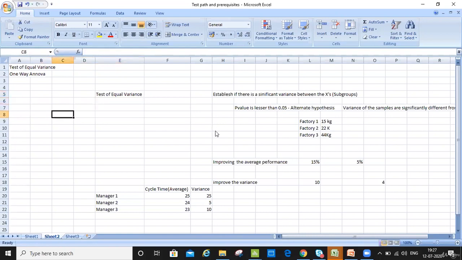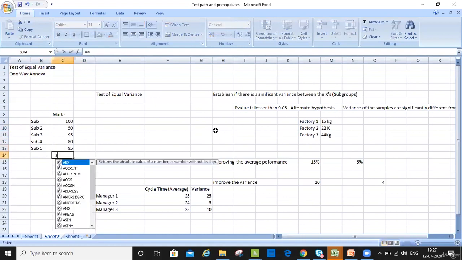In subject 1, you have scored 100 out of 100. Subject 2, you have scored 50. Subject 3, you have scored 95. Subject 4, you have scored 80. And subject 5, you scored 95.